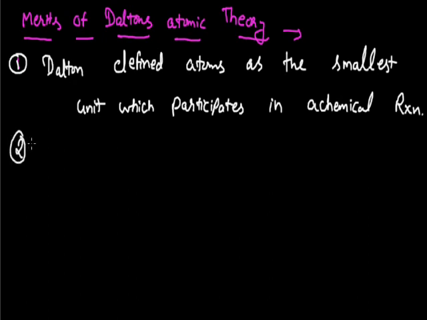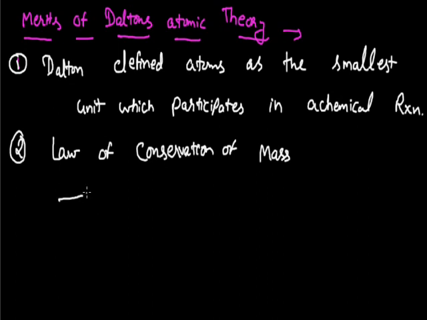Now the second and the most important contribution of Dalton's atomic theory is that it gives a theoretical explanation for two laws of chemical combination. These laws are the law of conservation of mass, and the second law which can be explained on the basis of Dalton's atomic theory is the law of constant proportion, which was proposed by Proust. So these are the two important merits of Dalton's atomic theory.